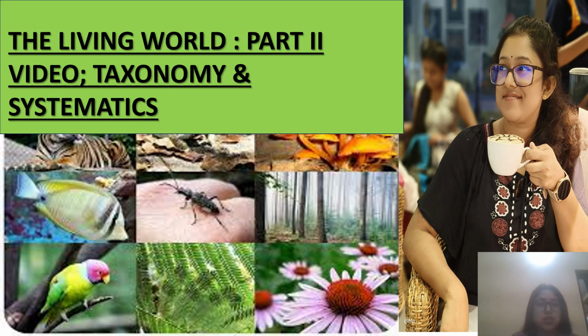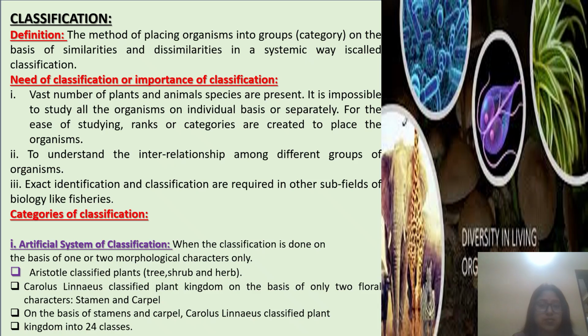The previous content for class 11 was an introductory content, and in this content I will discuss taxonomy and systematics. At first, we know about classification. What is classification? The method of placing organisms into groups on the basis of similarities and dissimilarities in a systematic way is called classification.